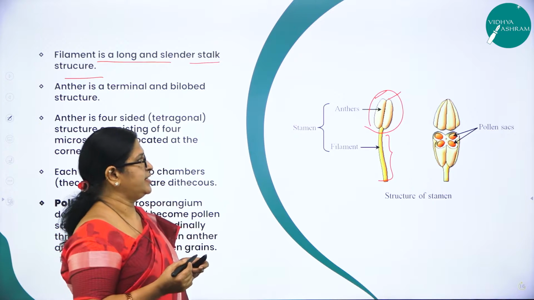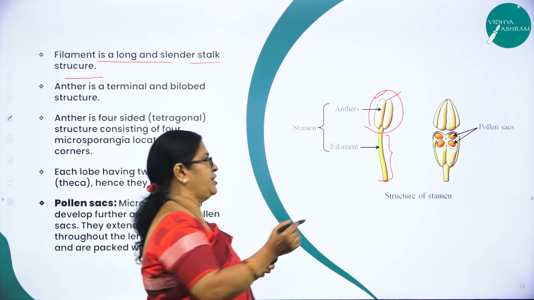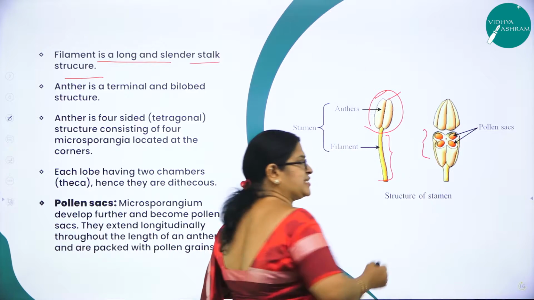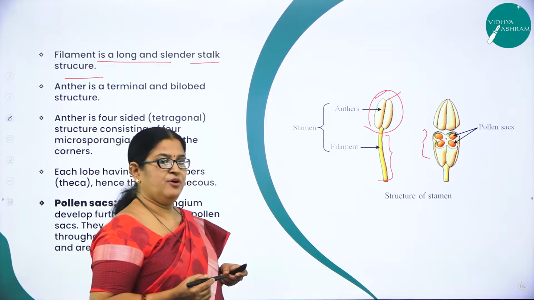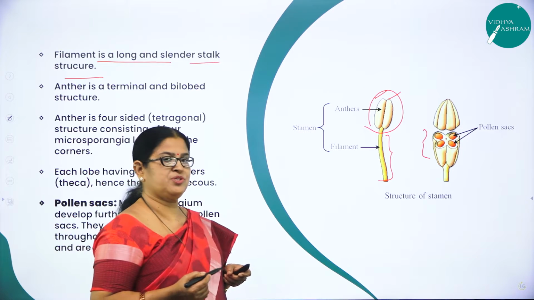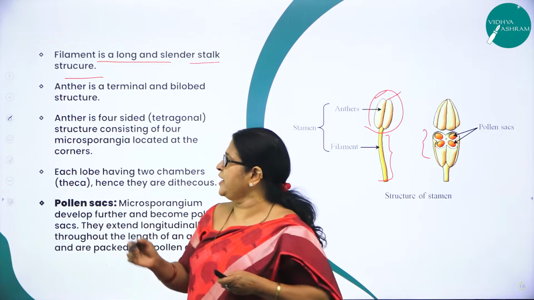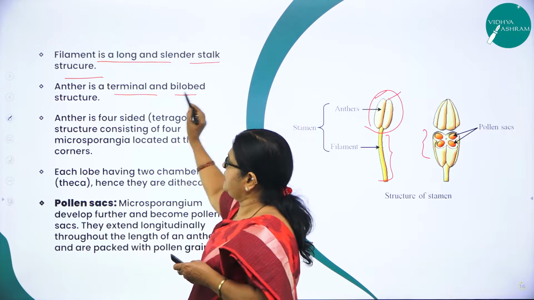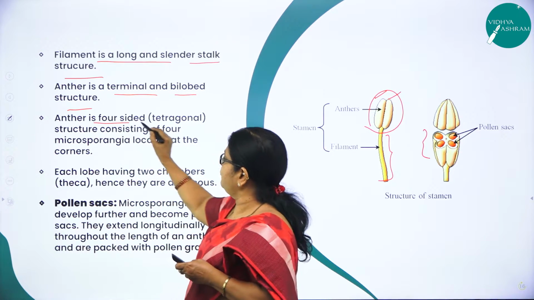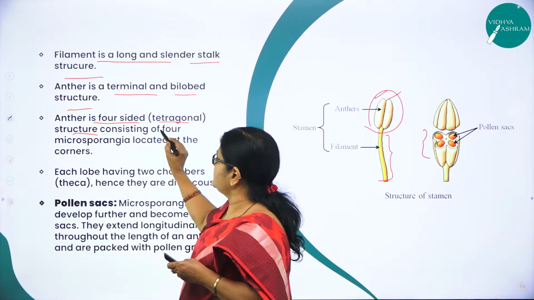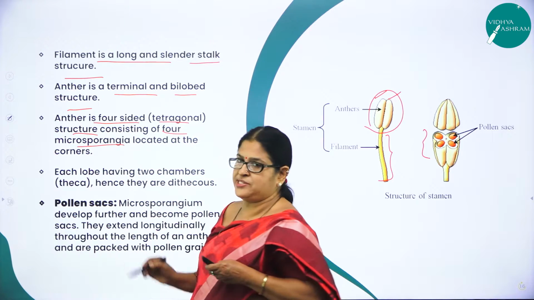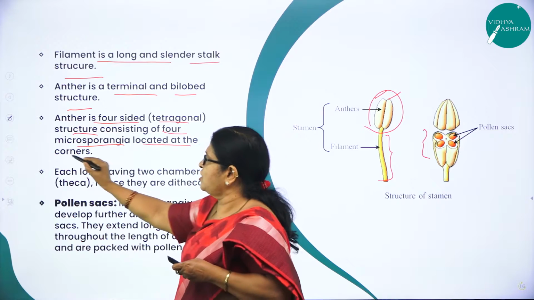And the anther is a four-sided structure, where we also use a word called tetragonal, right? So anther is a terminal and bilobed structure, a four-sided structure consisting of what? 4 microsporangia located where? At the corners.